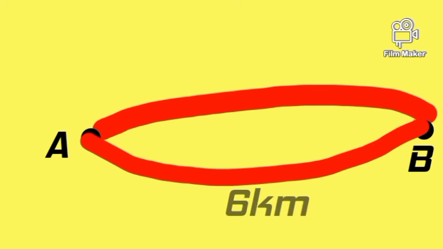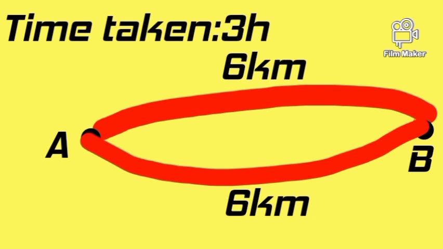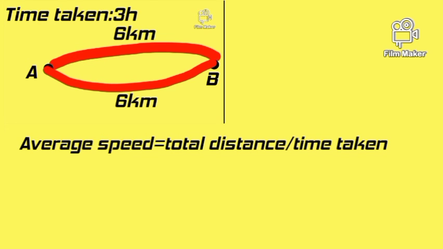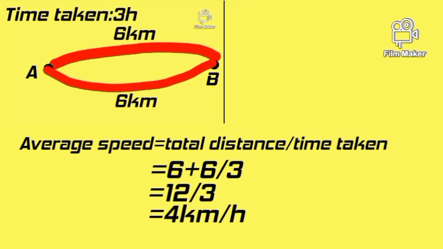If A to B is 6 km and B to A is 6 km and the time taken is 3 hours, then find its average speed and the average velocity. So average speed is equal to total distance by time taken is equal to 6 plus 6 by 3 is equal to 12 by 3 is equal to 4 km per hour.